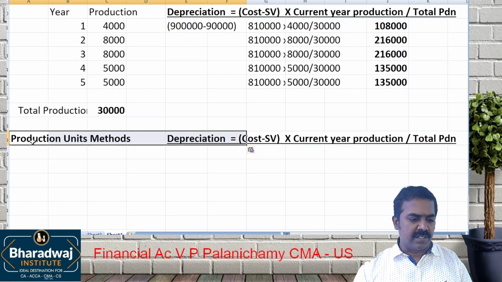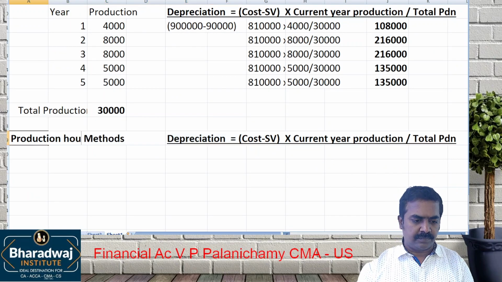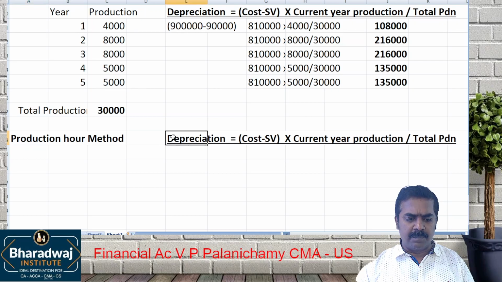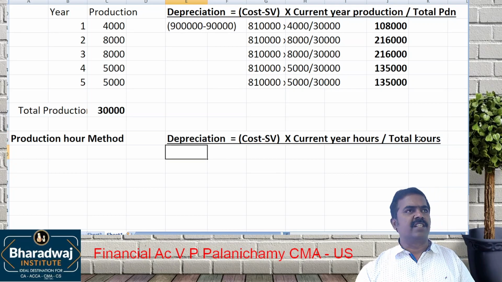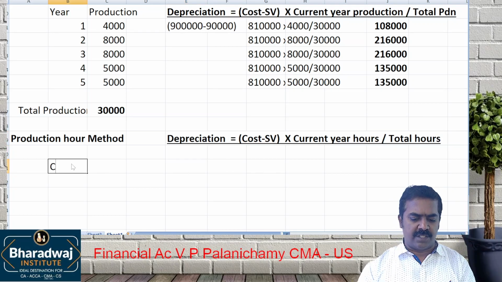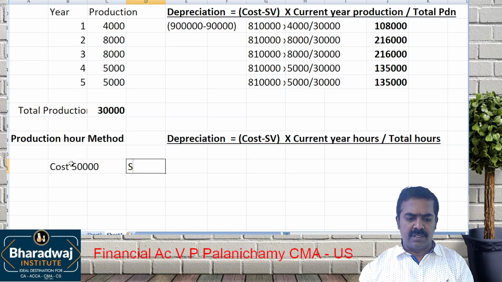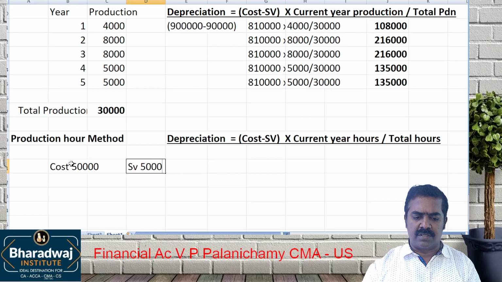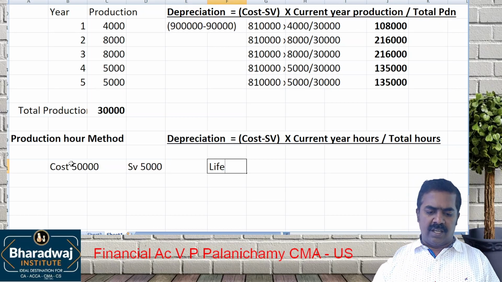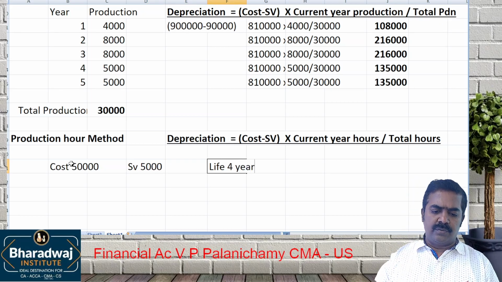It can be based on production hours also. What is a production hour? Simple. Depreciation is equal to cost minus scrap value into current year hours divided by total hours. For example, let us assume this projector was purchased for 50,000. The cost of the projector is 50,000, scrap value is 5,000, and life is 4 years.